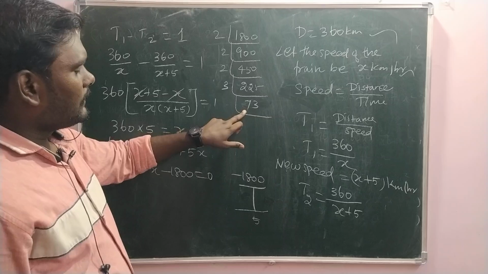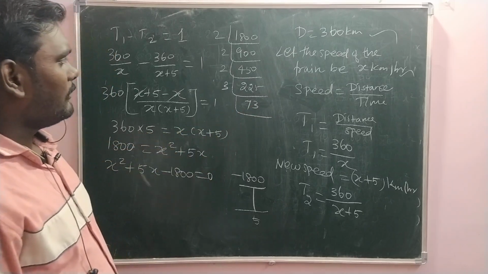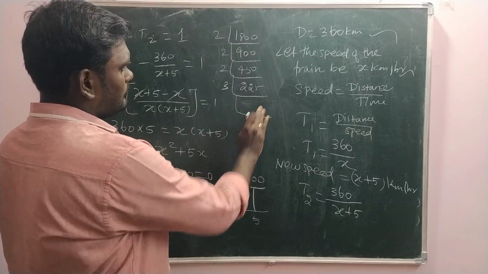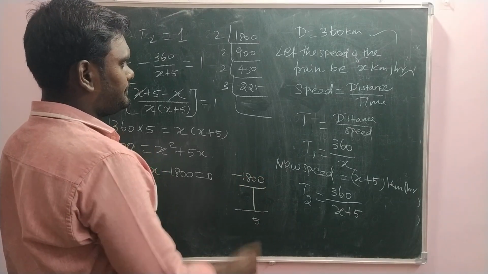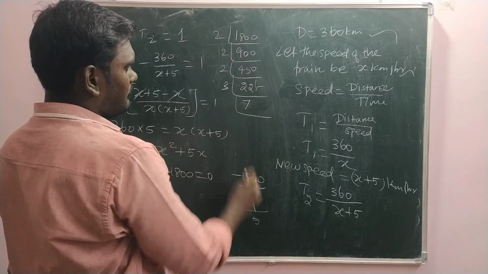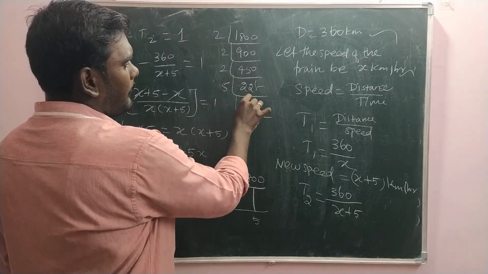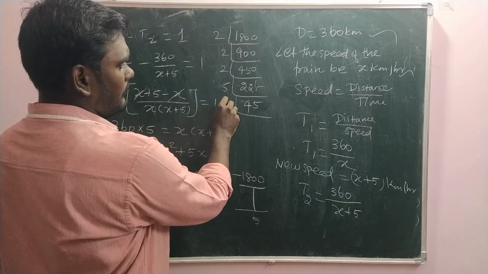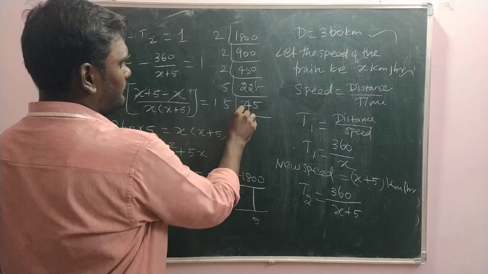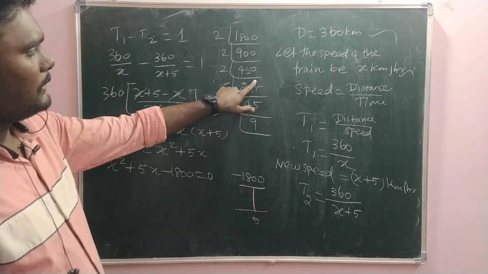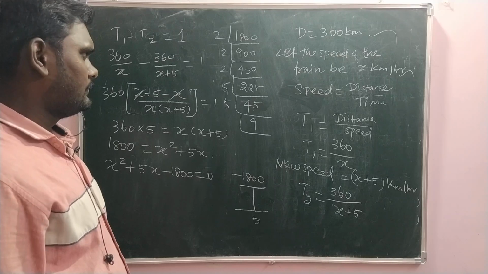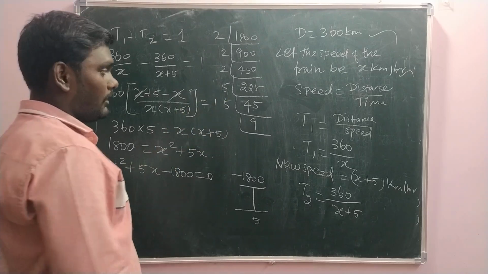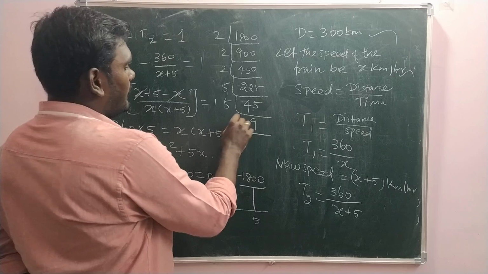And then the 3 table. 3 7s are 21, 75 should come. I got 75. And then 3 times.